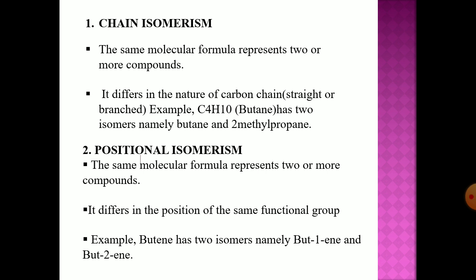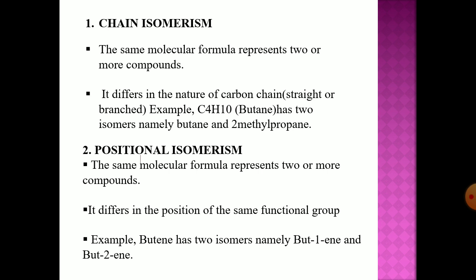In case of butane, the number of carbon and hydrogen are the same as given in the molecular formula, that is C4H10. The butane structure is a straight chain structure and its isomer is 2-methyl propane, which again has the same molecular formula, C4H10, but the structure is branched.